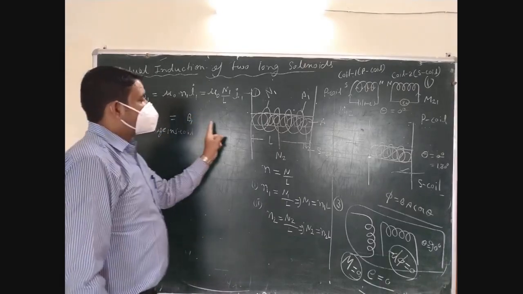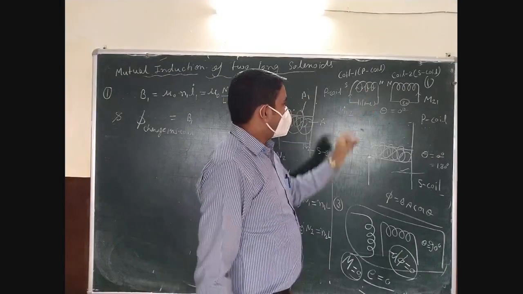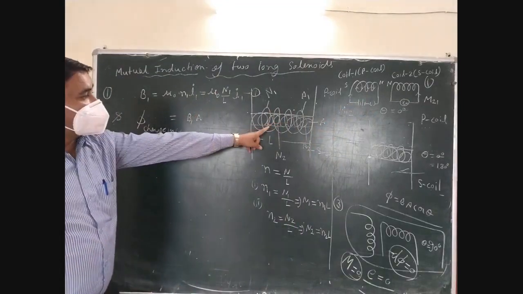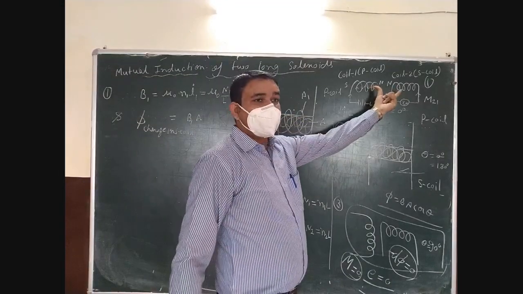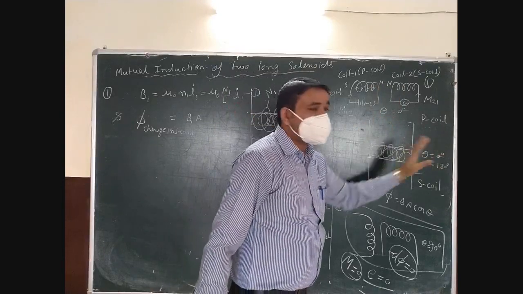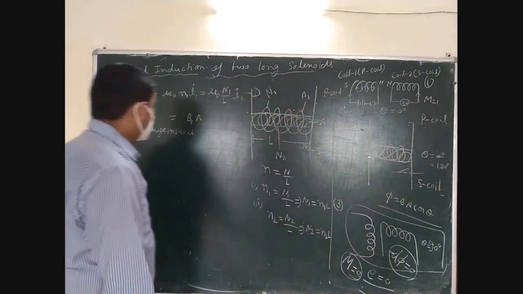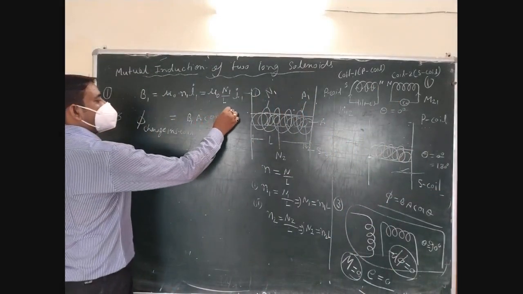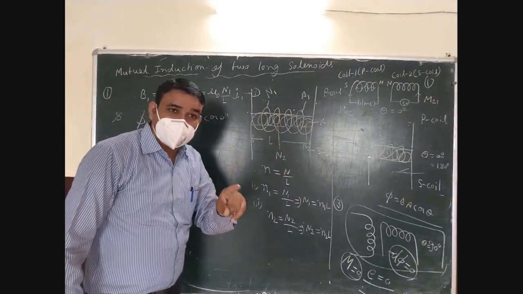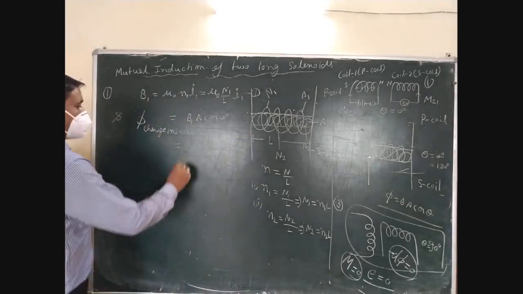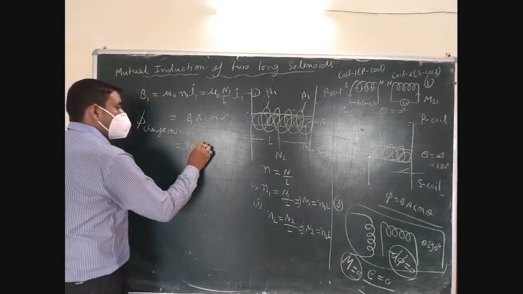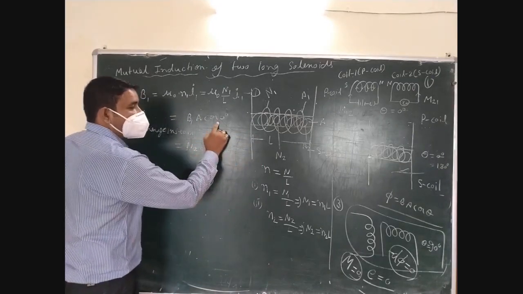B1, and area of contact A cos theta. Here I have told you the situation. If this type of coupling we are using, we are using 0 degree, since it is 0 and 180, we are using 0 degree only. So cos 0 degree. Okay, so for the number of turns in the secondary coil, the flux change in the secondary coil, we are using here N2 B1 A, and cos 0 will become 1.